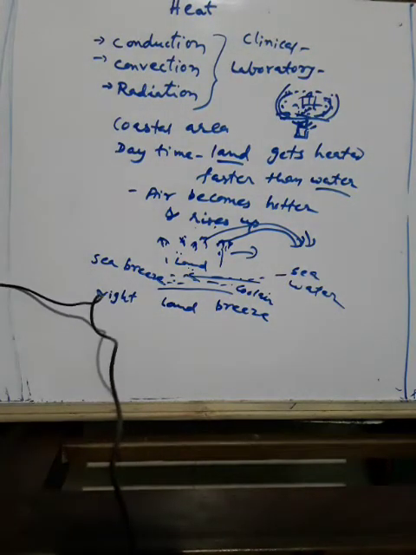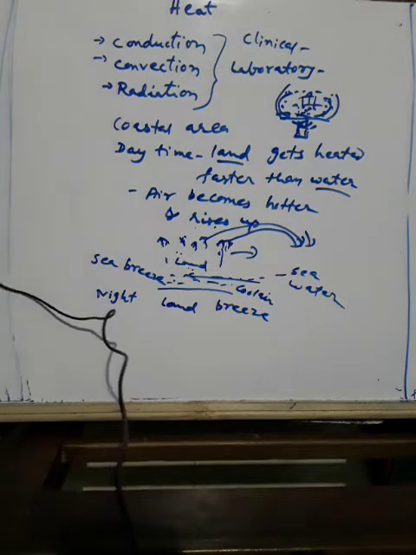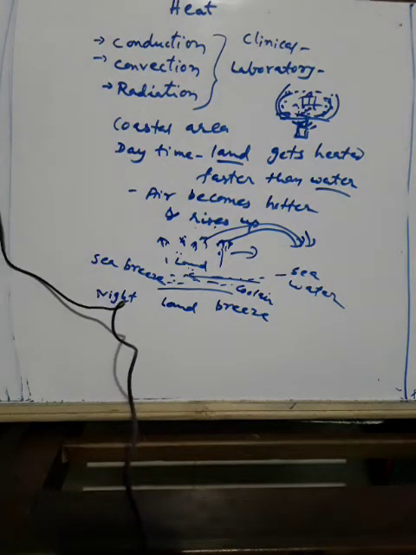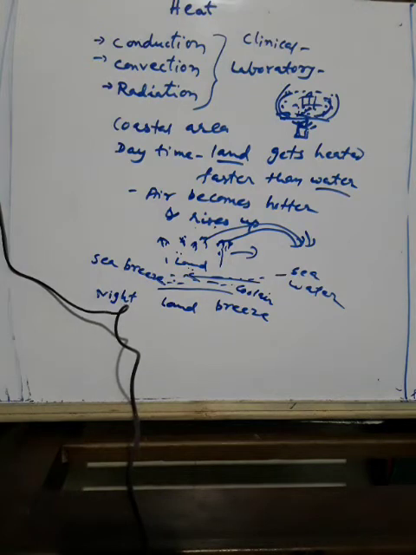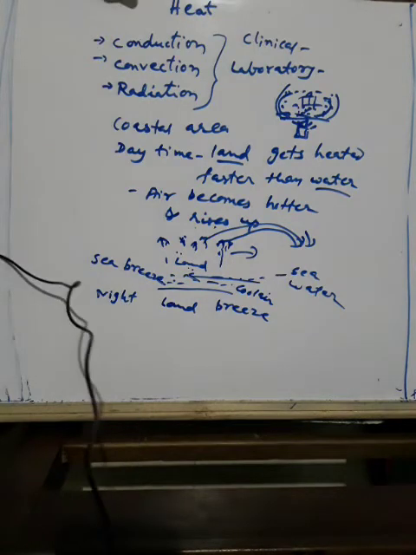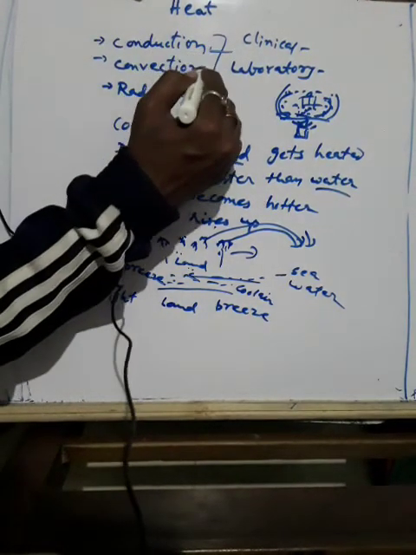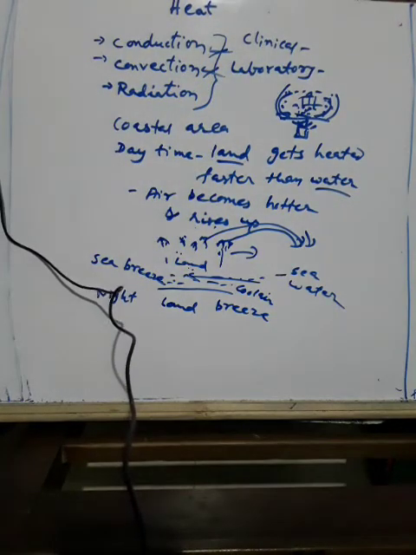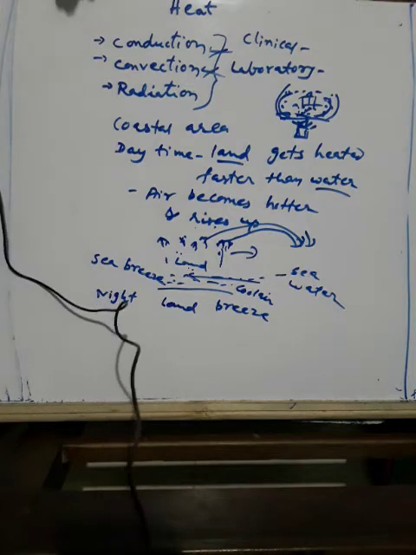So when we come out in the sun, we feel warm. You know very well, when you come out into the sun, you feel very warm. How does the heat from the sun reach us? It cannot reach us by conduction or convection, as there is no medium in this place.